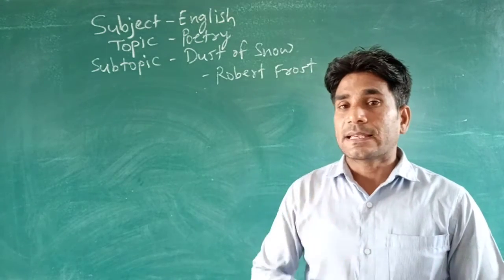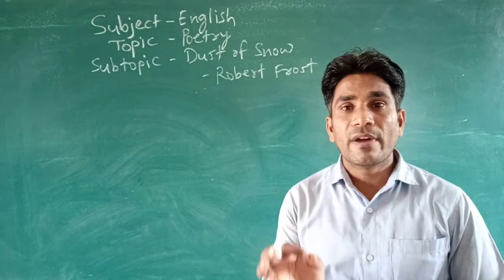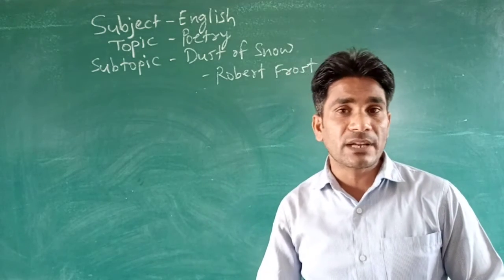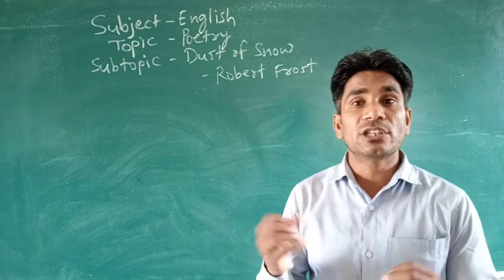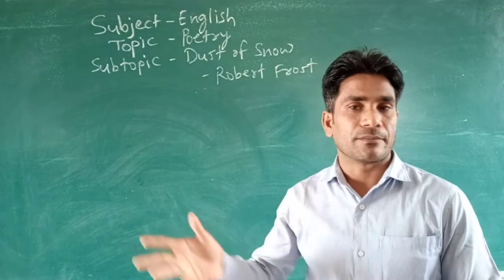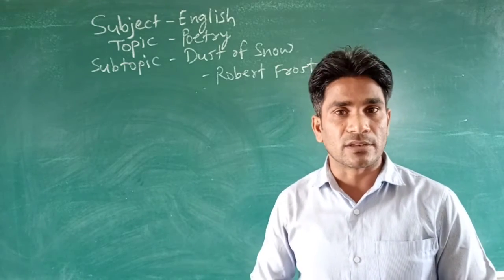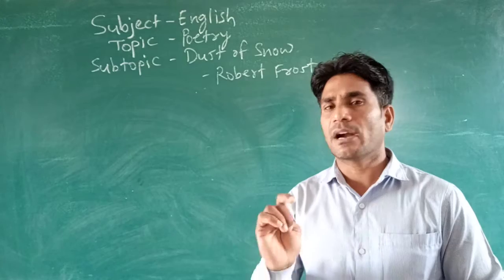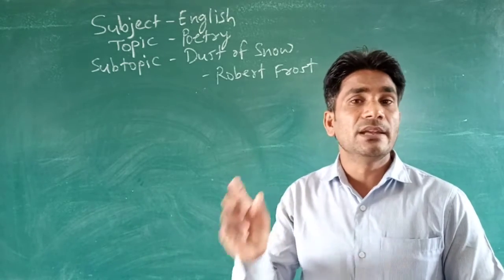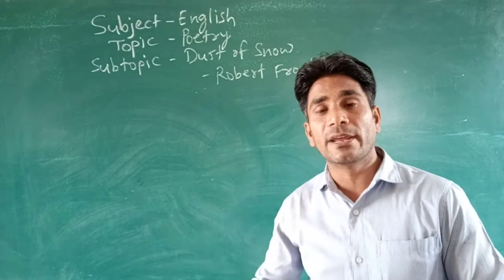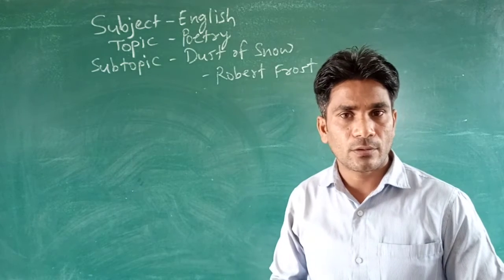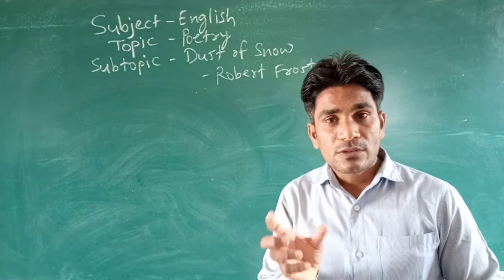Second, whether that crow was sitting on the branch of that tree, shivering with the cold, or whether he was flying away. It is not clearly mentioned, but whatever might have happened with the crow, some tiny particles of snow fell on the poet due to the crow.